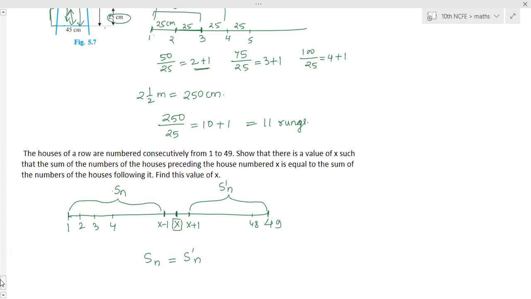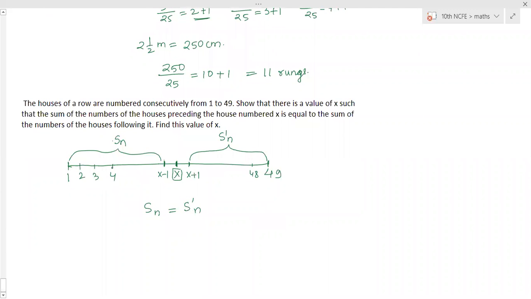Now how to calculate Sn? These are all consecutive. That means the value of D is 1, A is 1 here. So the house number 1 is present at which position? The first. House number 2 is present on second. House number 3 on third.